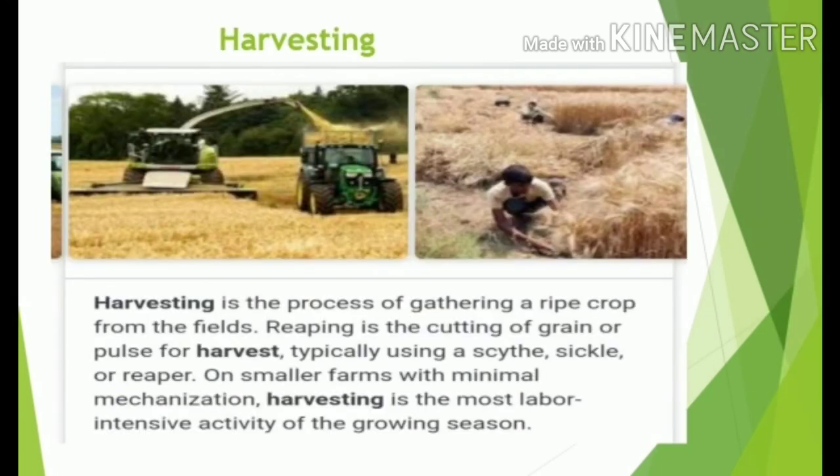Then we are going to see harvesting. Harvesting is the process by which we get the yield. Okay, so the process of harvesting can be done manually and with the help of machines.